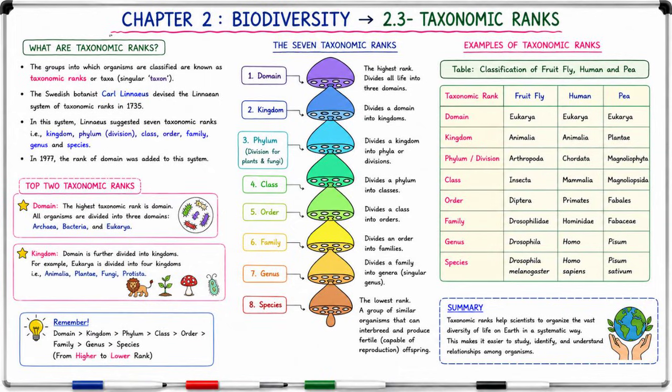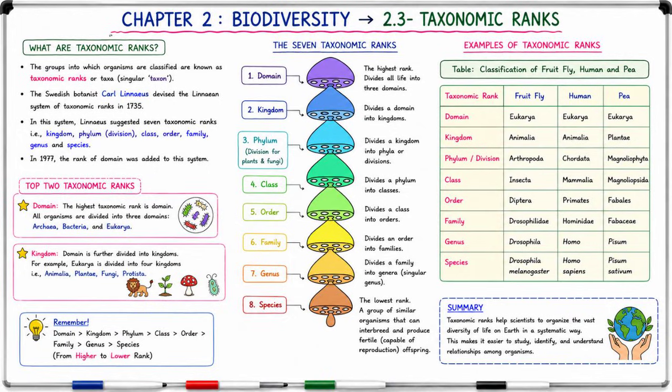1. Domain, highest rank, divides all life into 3 domains: archaea, bacteria, eukarya. 2. Kingdom. 3. Phylum or division. 4. Class. 5. Order. 6. Family. 7. Genus. 8. Species. Lowest rank, a group of similar organisms that can interbreed and produce fertile offspring.